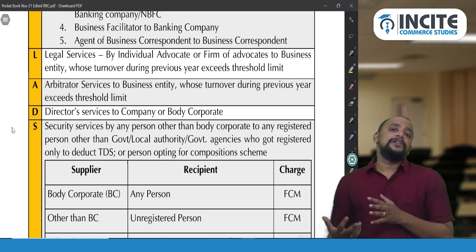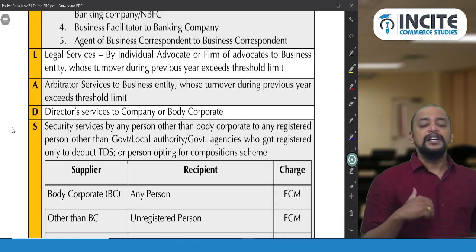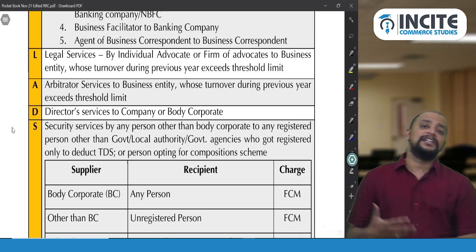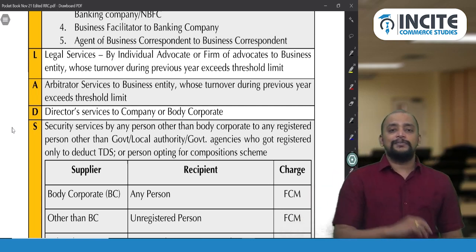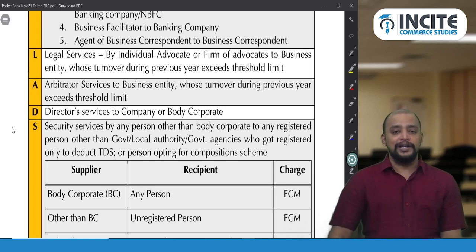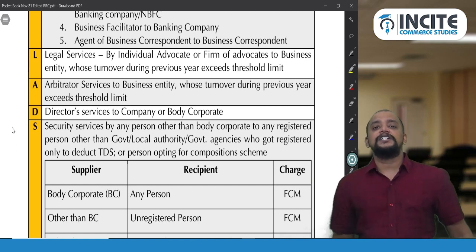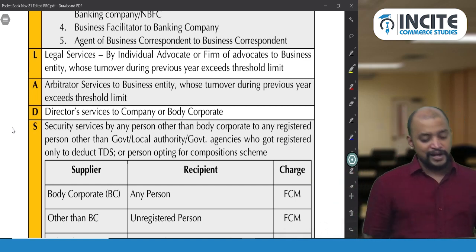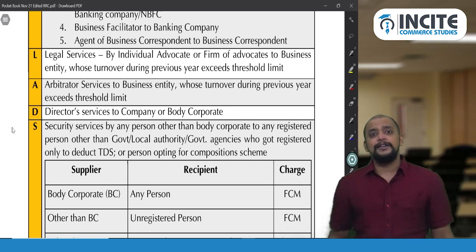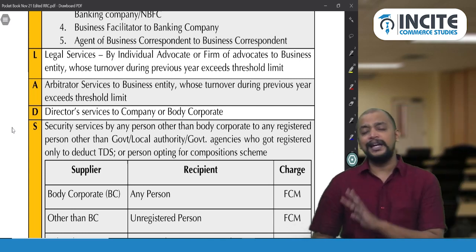So they have linked it with the Companies Act also, that is contract of service and contract for service. If they are a managing director or whole-time director etc., and their contract with the company is of service, then whatever money is payable to the director will come under salary, employer-employee relationship. Suppose it is a contract for service, then whatever money is payable to the director will come under 194J, professional services, and on that the liability to pay GST arises, and it will be on the company or body corporate under RCM. Director will not pay.